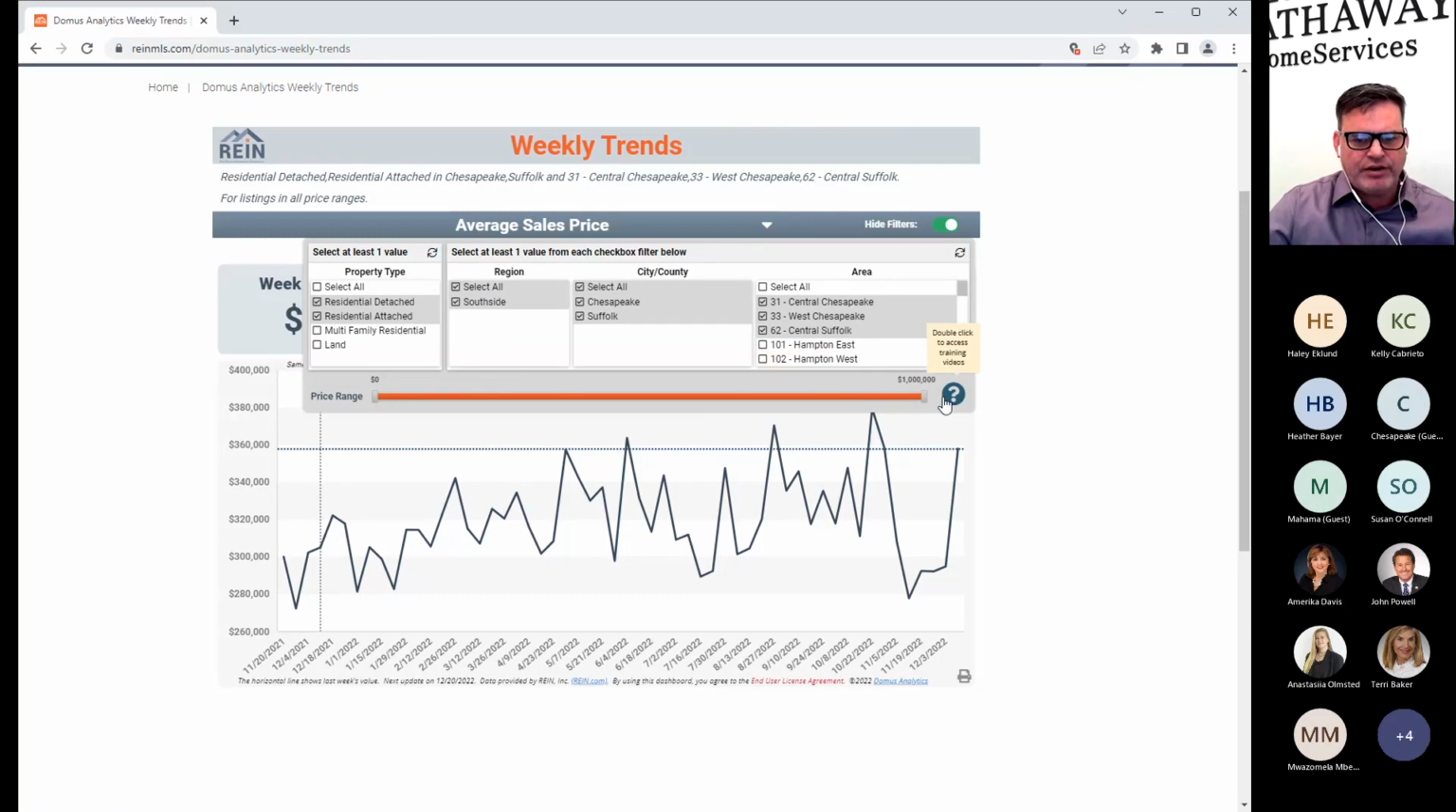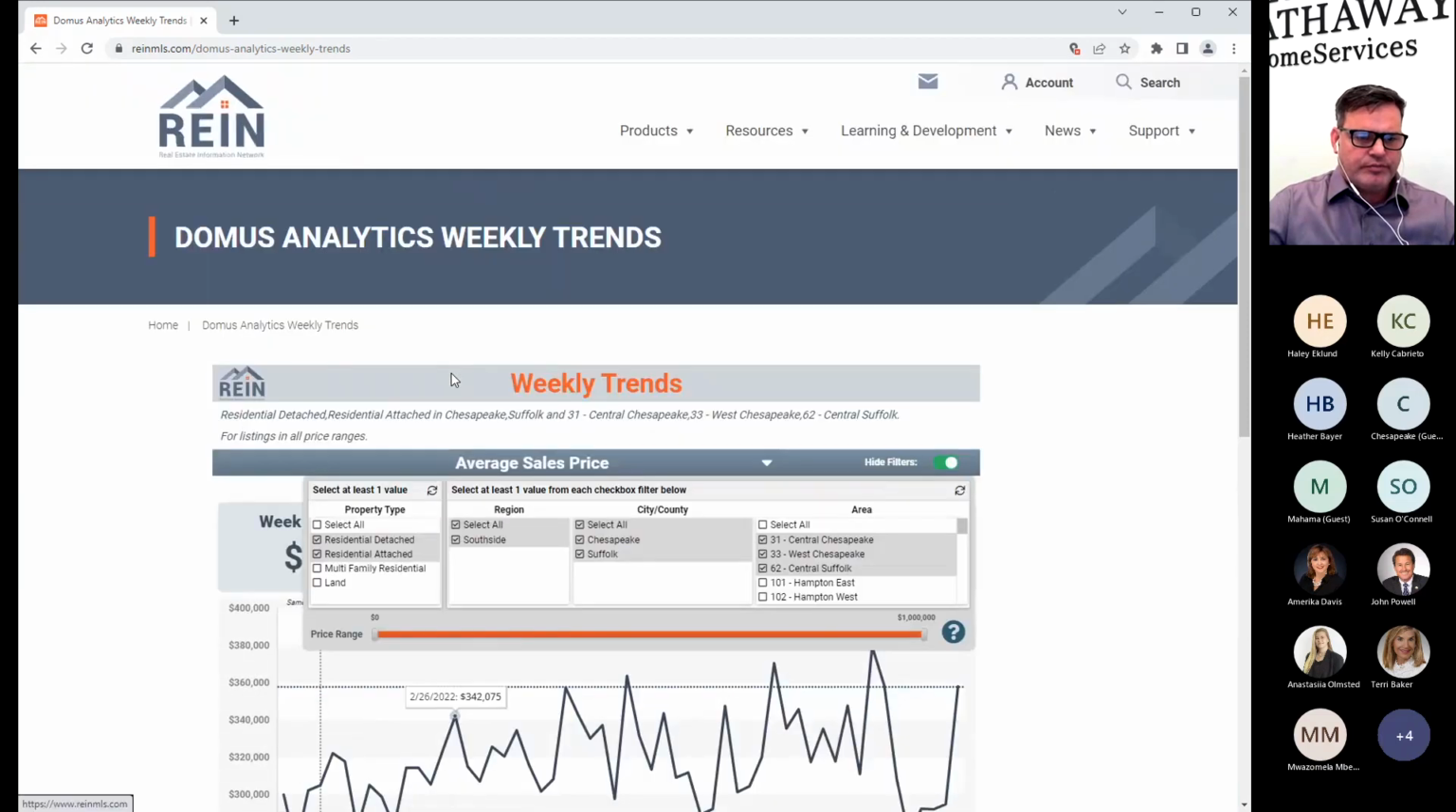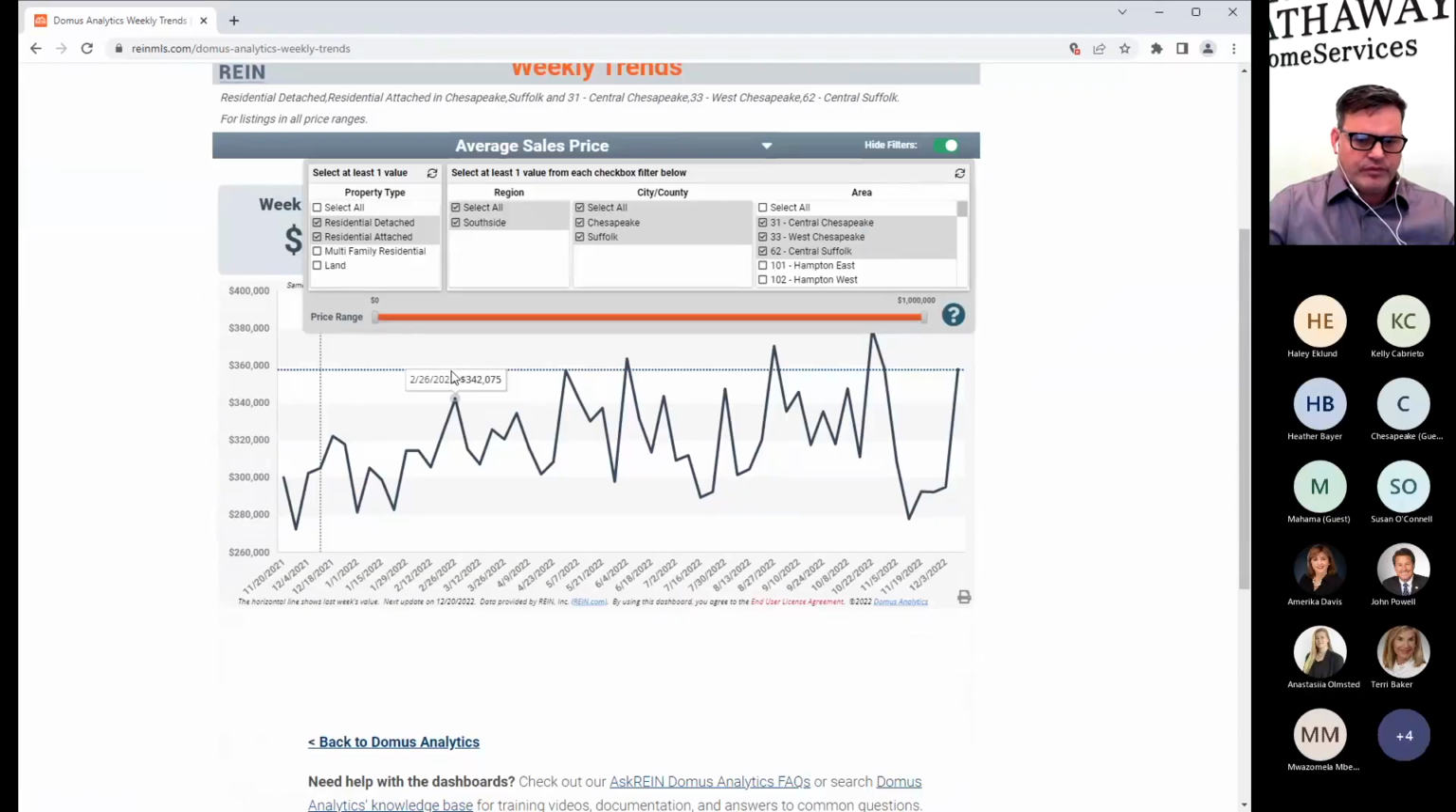If you are in a higher price range, a price point over $1 million, this is not necessarily going to do you a whole lot of good. So please be cognizant of the fact that this one is only going to cap out at $1 million. Questions on this tool here? Okay.